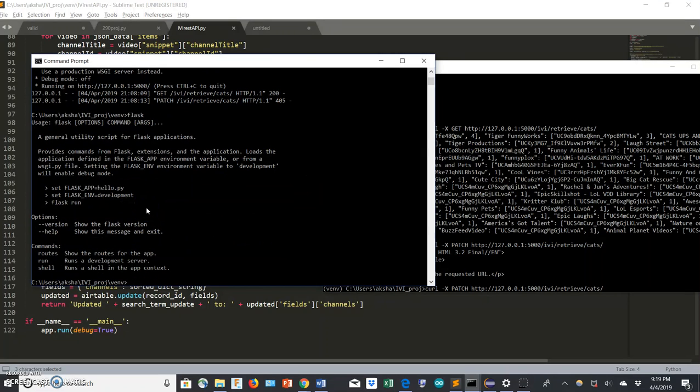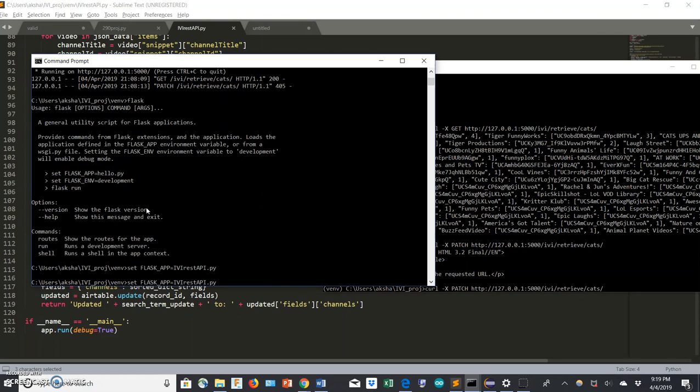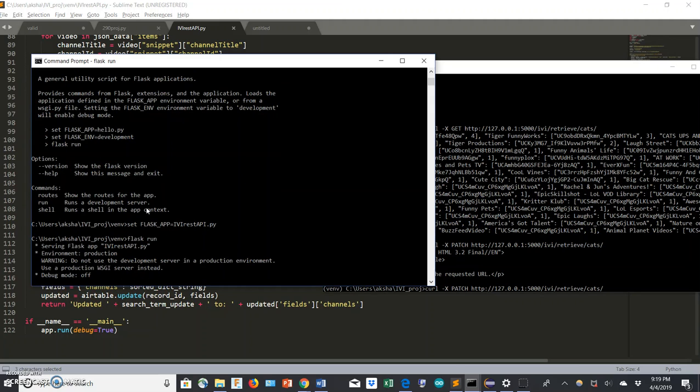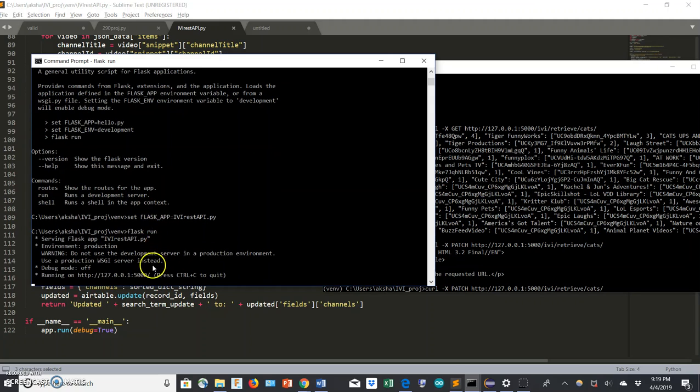So this is just the main homepage of Flask. Let me set the Flask app to my project. This project is called IVI Rest API UI. That's great. Now I'll do flask run, which essentially launches my server. That's all set. Now it's running on this address.